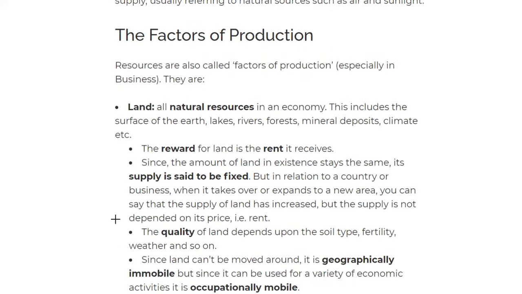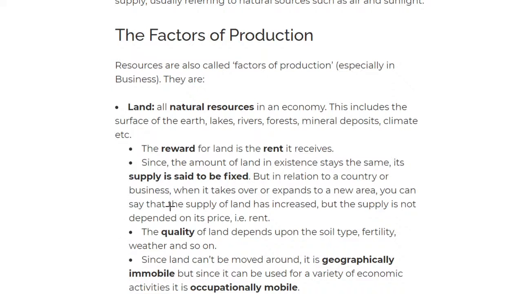And now we move on to the factors of production. A very common question also in the theory paper and sometimes in the multiple choice questions. If you are in school and you learn economics, this is moreover the first topic you learn, I believe, and then you come on to the economic goods, the free goods, but depending on the teacher.